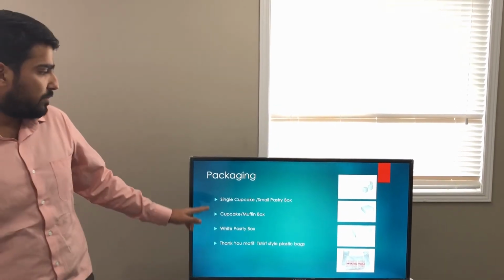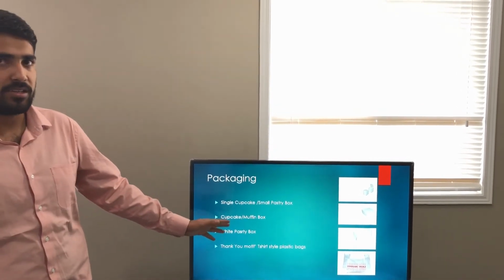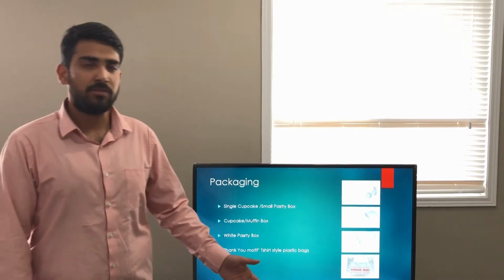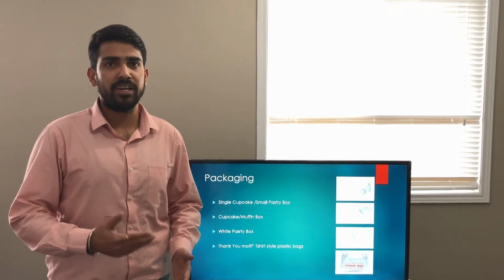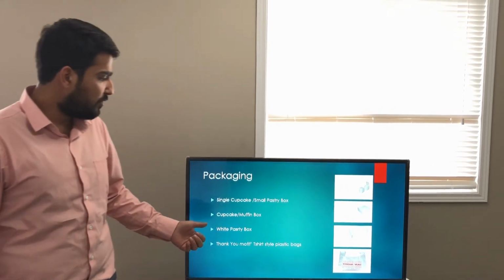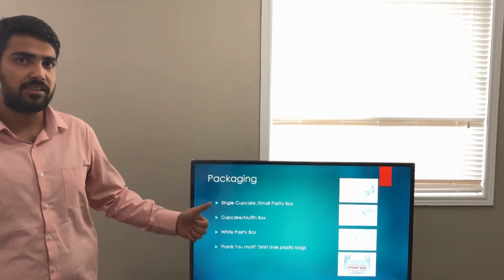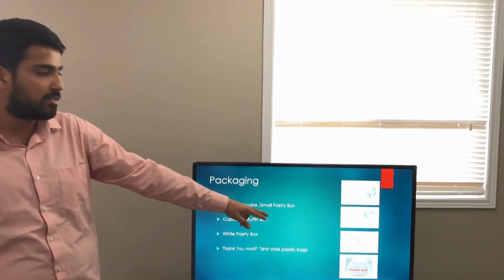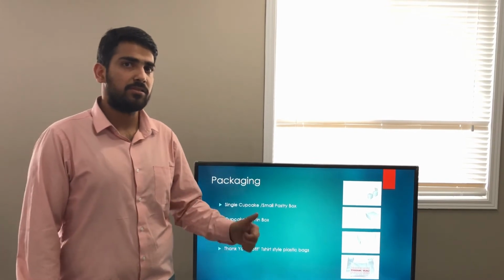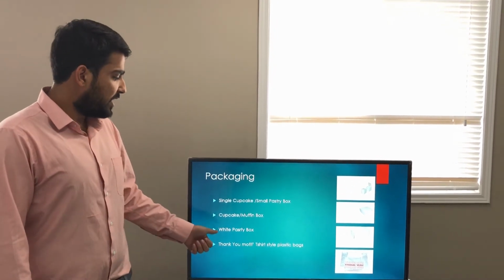The next thing that I will be covering will be the cost of packaging. There are 2 bags that we have kept for the retail customers. The first one is the single cupcake or single pastry box. Here we would be selling 1 piece of cupcake or muffin directly to the retail customers. Secondly would be the cupcake or muffin box. Here we are selling 6 pieces combined. This box looks very compact, so we have chosen this, and here we are selling 6 units to the retail customers.